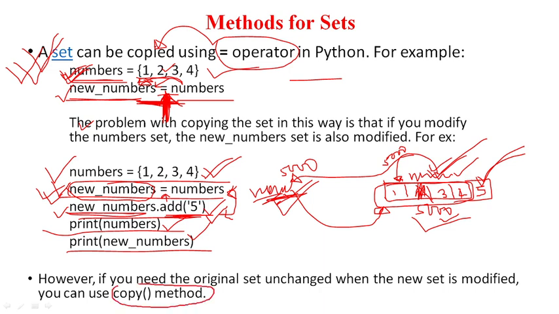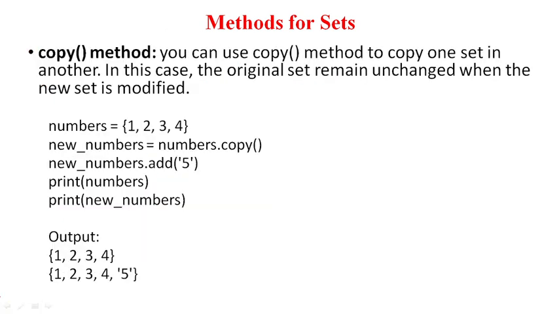In this case, a copy of the data of this set will be taken from the memory, and new memory will be allocated for the new variable. Okay, and this data will be copied from here to here. So one copy of data is available here, one copy of data is available here. So if you try to modify the data using this variable, then only this will be modified, this will remain unchanged. Okay, so let us understand this concept in more detail.